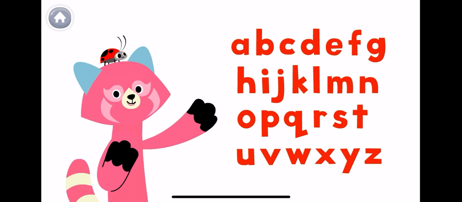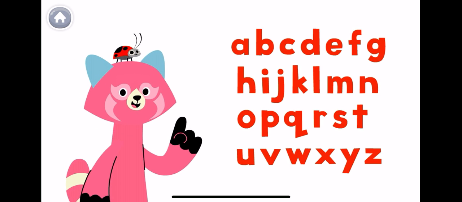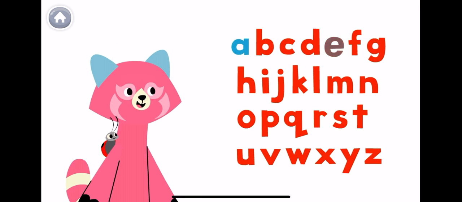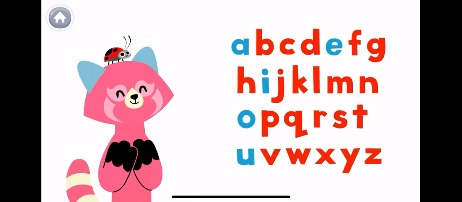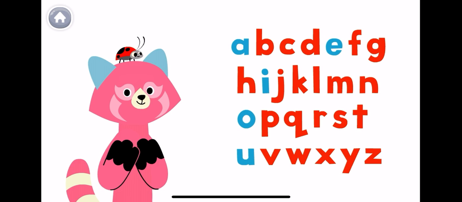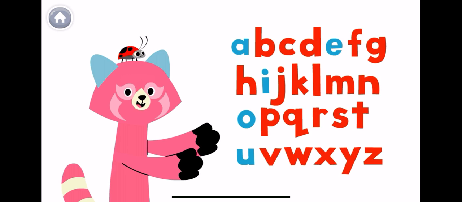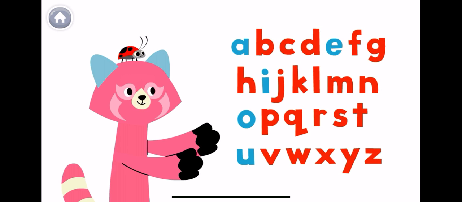These are all the letters of the alphabet. But only 5 letters in the alphabet are vowels. A, E, I, O, U. Say it with me. A, E, I, O, U. Good work! All of the other letters are consonants.